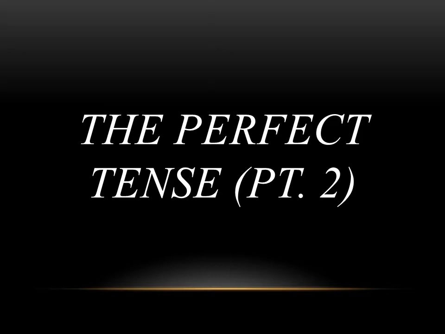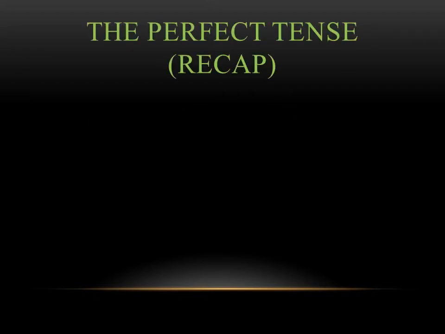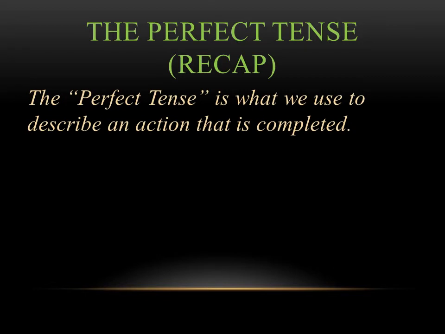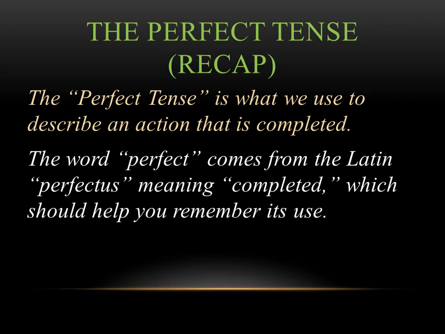But the way your book has it set up is chapters 19, 20, and 21 are basically 3 ways of describing the same idea, the perfect tense. So we're going to dive into the grammar a little more in this chapter. Just for a quick recap, the perfect tense is what we use to describe an action that has been completed in the past. The word perfect comes from the Latin perfectus, meaning completed, which should help you remember its use. And we're going to see this is slightly different from the imperfect because the imperfect is something that happened in the past that was ongoing or uncompleted. That's the major difference between the two of these tenses, and we're going to explore it a little more as we go.